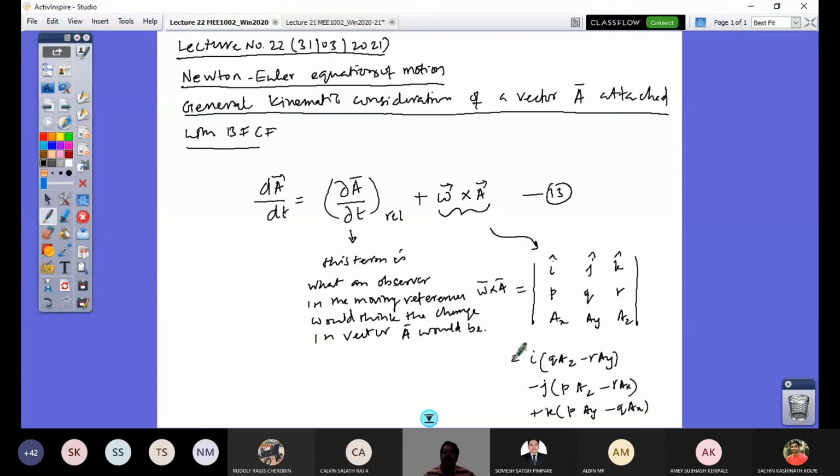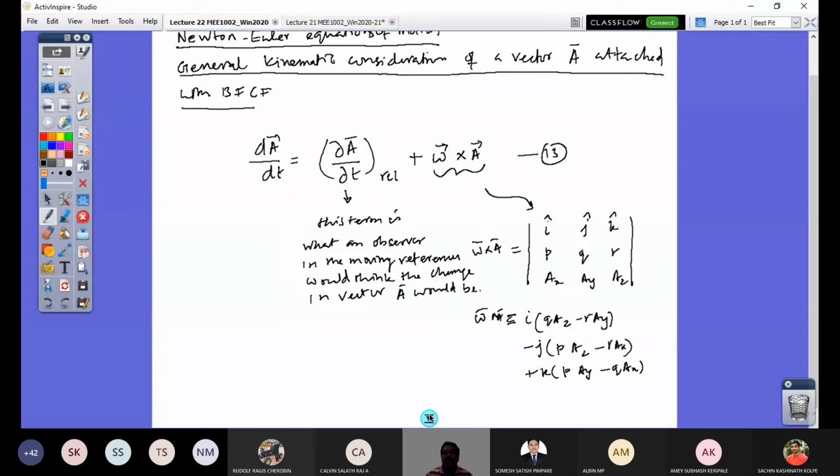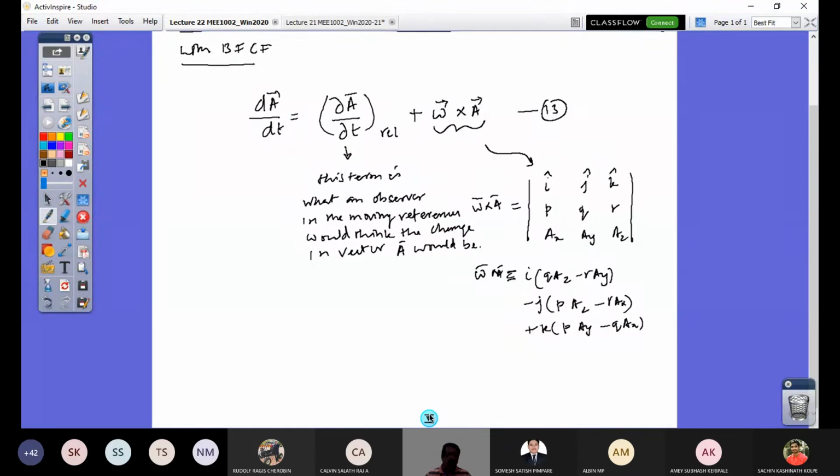So this is essentially my omega cross A term. Right? So if you have understood that, now I can simply get this like this.